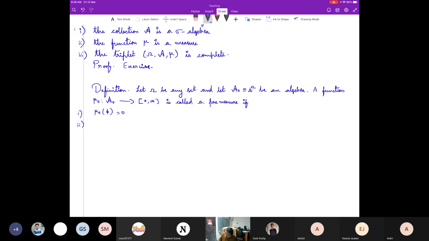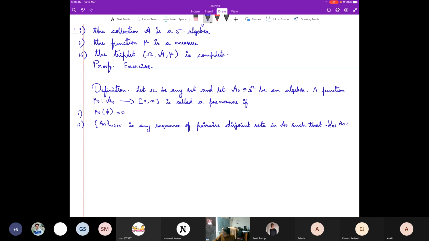second one, an n in N is any sequence of pairwise disjoint sets in a naught such that the union, because in an algebra countable union need not be again there in the algebra itself.